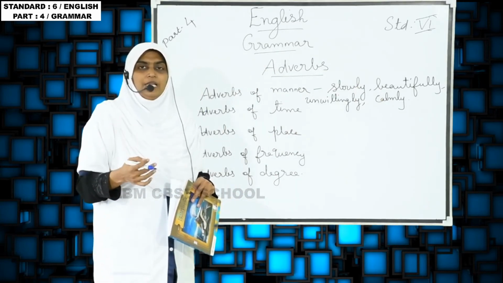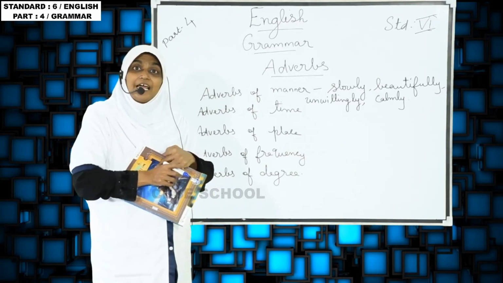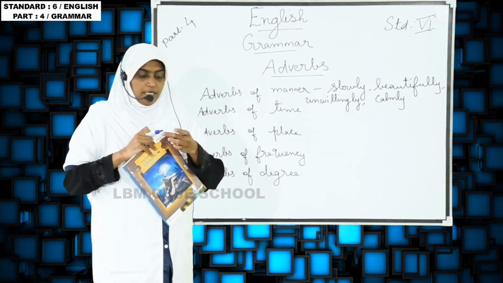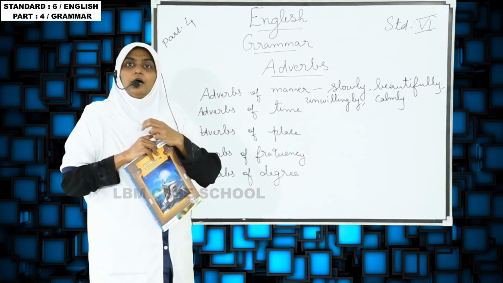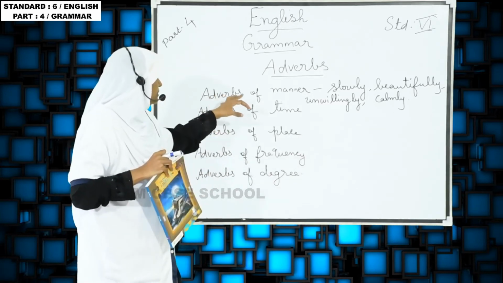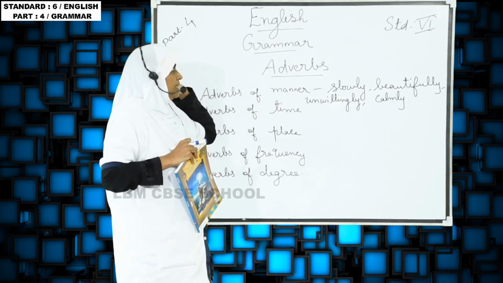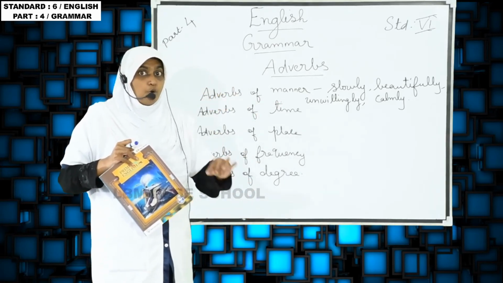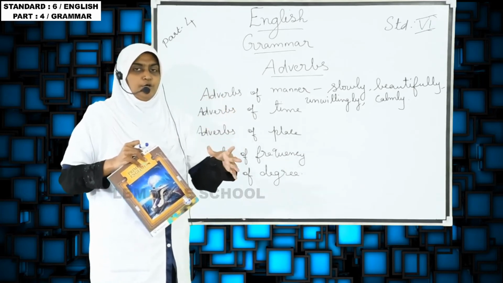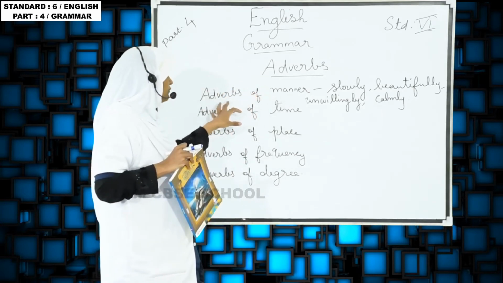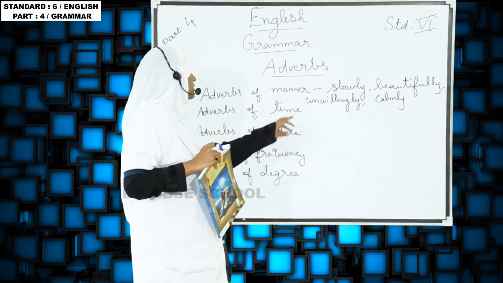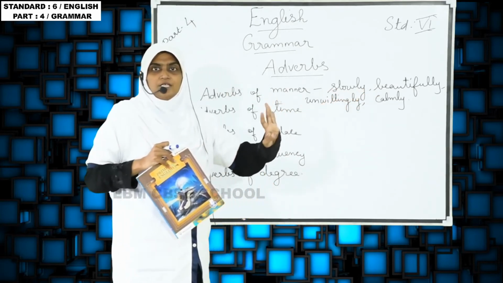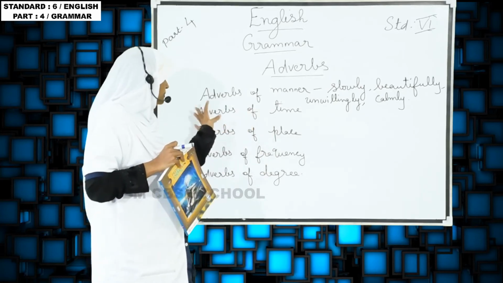So like that, it describes the mannerism, how they are behaving. That behavior word we call adverbs of manner. She draws beautifully. How she draws, the mannerism we are telling, that we call adverbs of manner. Slowly, beautifully, unwillingly, calmly. These are the examples of adverbs of manner.